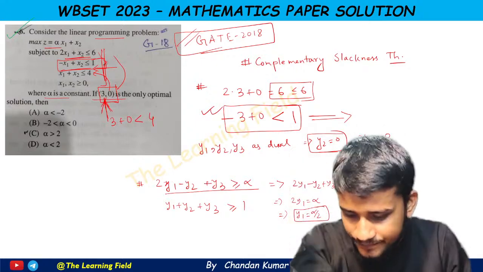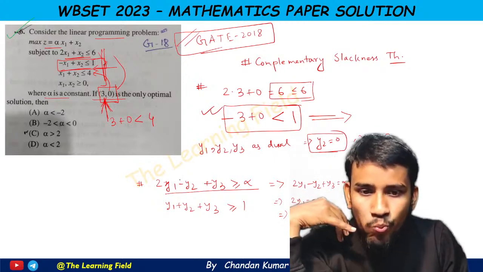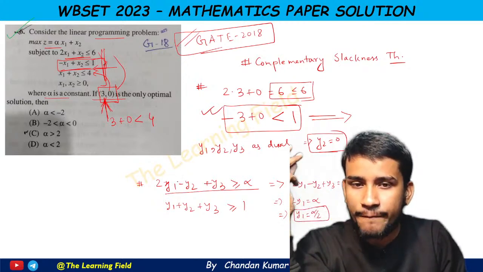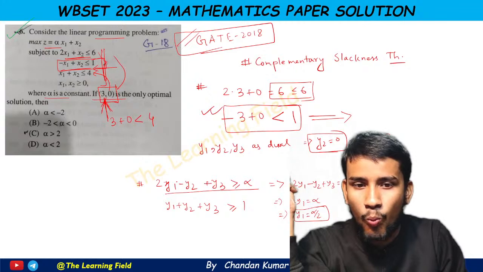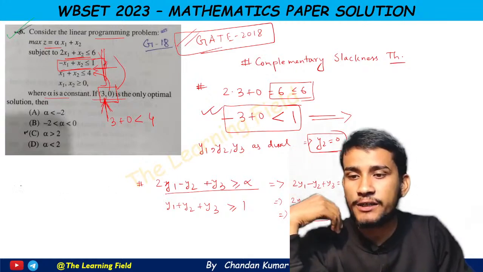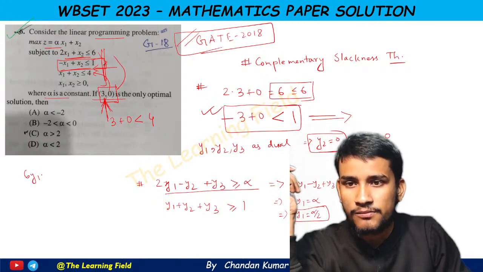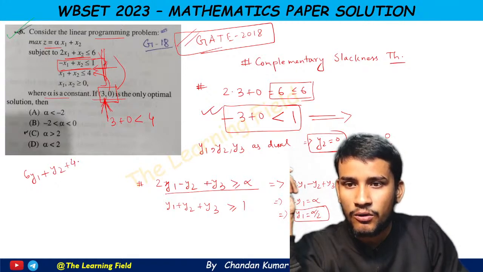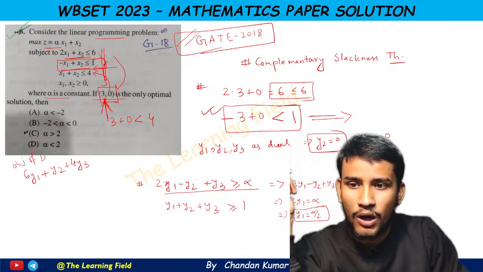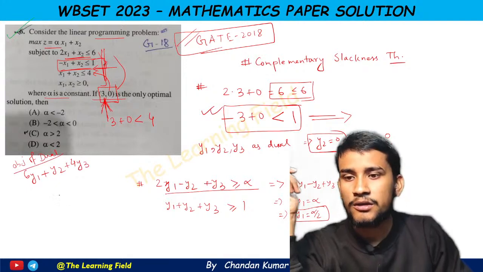If we put y1 equal to alpha by 2, so now the objective value of the dual problem is 6y1 plus y2 plus 4y3. Okay, so this is the objective value of the dual.